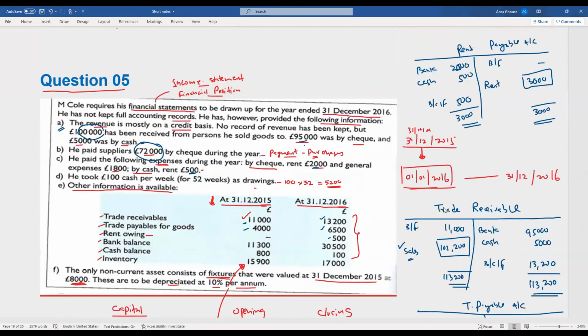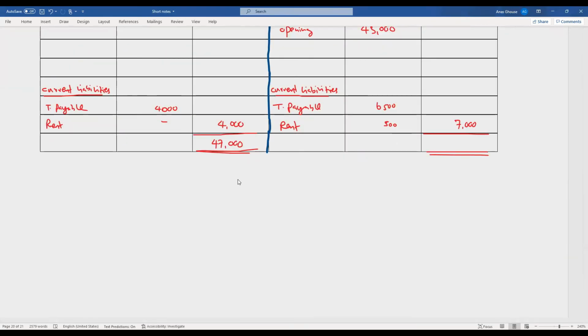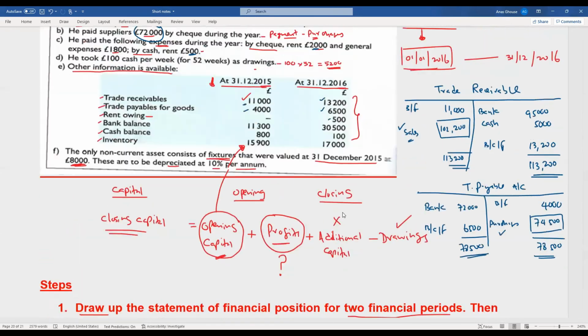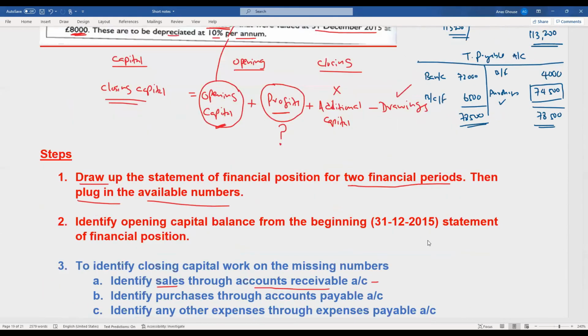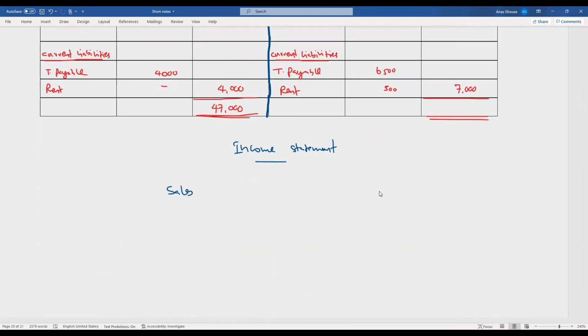Okay, so let's prepare the income statement now. First of all, we'll take sales. How much is the sales number? Sales figure is 102,200. That we already identified.